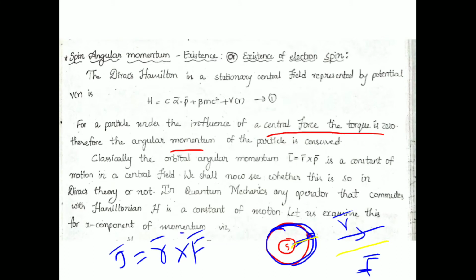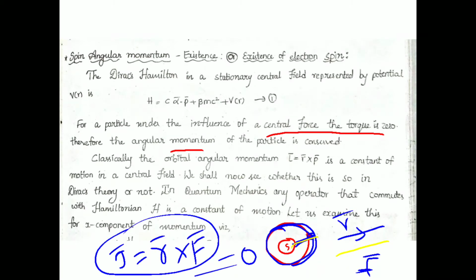Based on this formula, R cross F is RF sin theta times n cap, that is the direction we would get. Here the angle between R and F is theta equal to 0, so sin 0 is 0. Finally, torque is equal to 0, because they are parallel, or it might be anti-parallel.